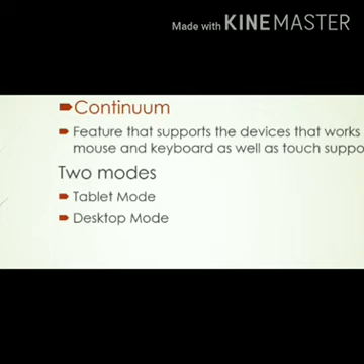We can use the touch facility for doing things on our computer. So Continuum is the second feature of the Windows 10 operating system, and it means we can arrange the screen in two modes, tablet mode or desktop mode.